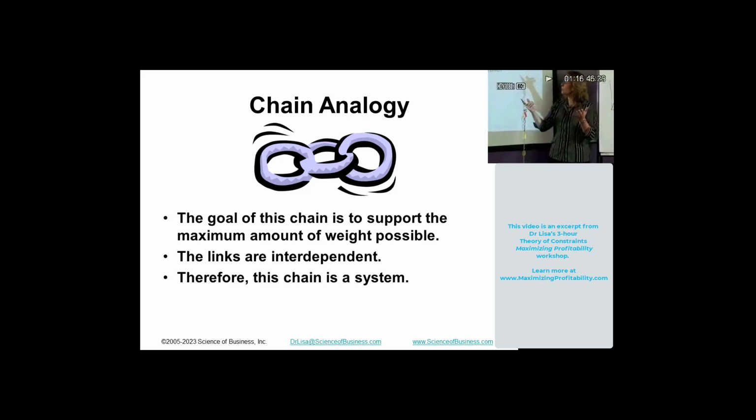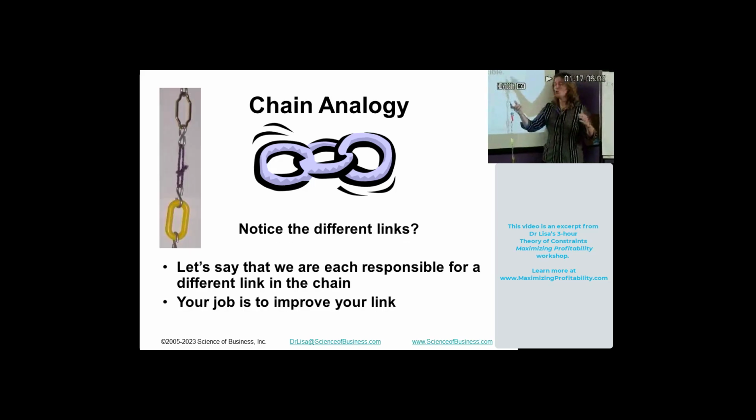Okay, so the way that we tend to run an organization, especially a complex organization, is we divide it up, right? We can just look at our organizational charts and see how we divide it up. And we give everybody in our organization responsibility for certain things, right? You have operations, finance, marketing, sales, we divide it up. Well, we're going to do the same thing with our chain here. And each of you is responsible for a link in the chain.